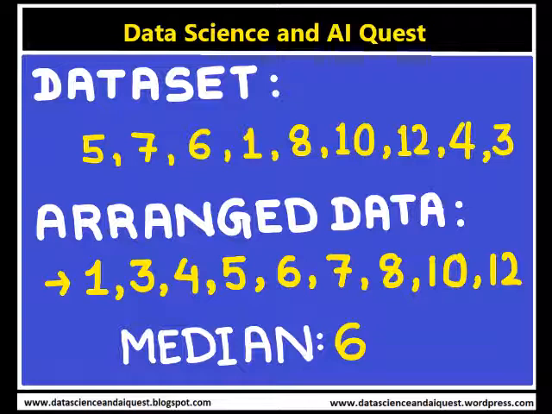The arranged data is as follows: 1, 3, 4, 5, 6, 7, 8, 10 and 12. Here 6 is the middle value, so the median is 6. Half of the scores are larger than 6 and half are smaller.